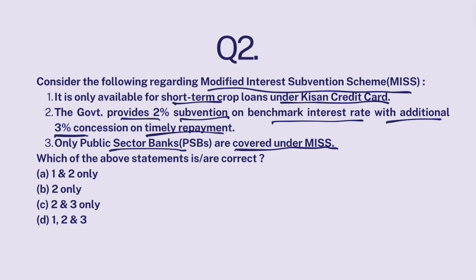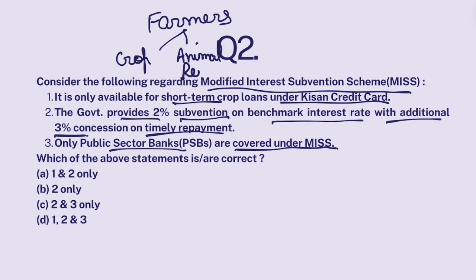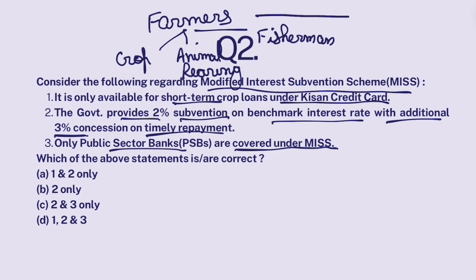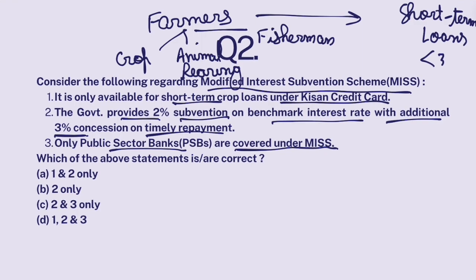Now, what is modified interest subvention scheme? Under modified interest subvention schemes, farmers, and that includes crop farmers, animal rearing farmers, and fishermen, can avail short-term loans up to a limit of 3 lakhs at a concessional interest rate on their Kisan Credit Card.